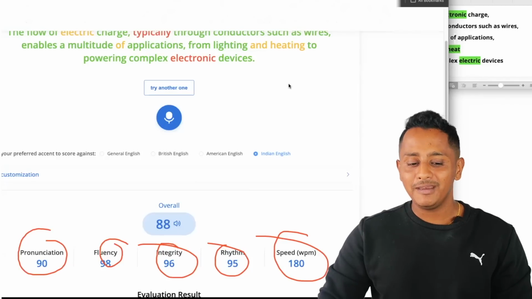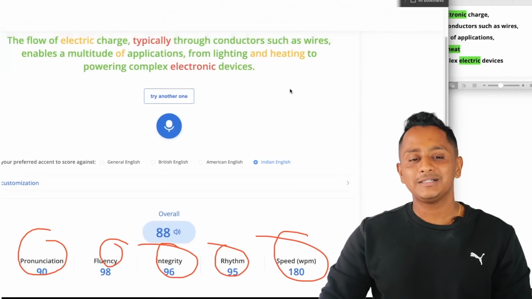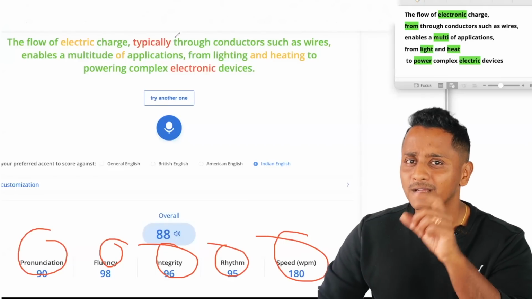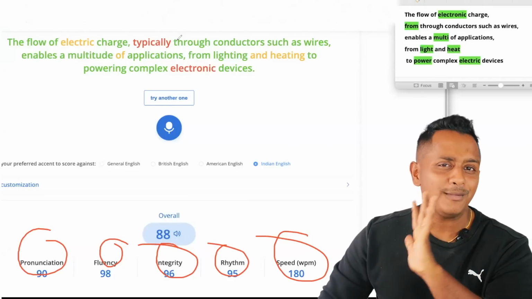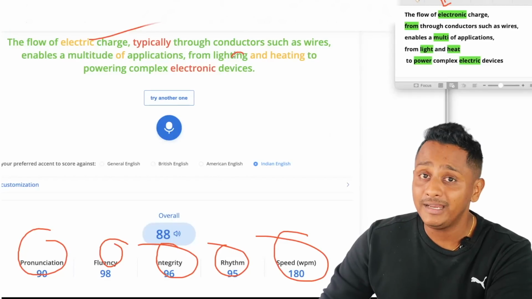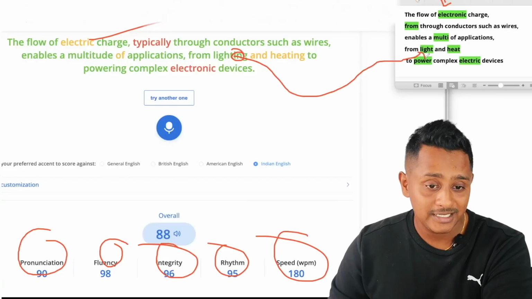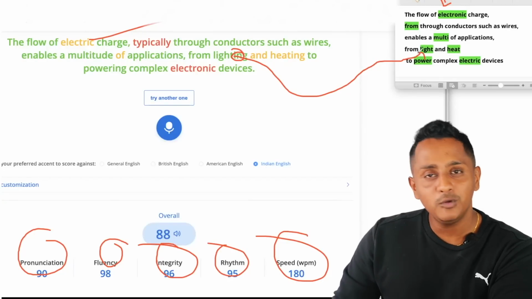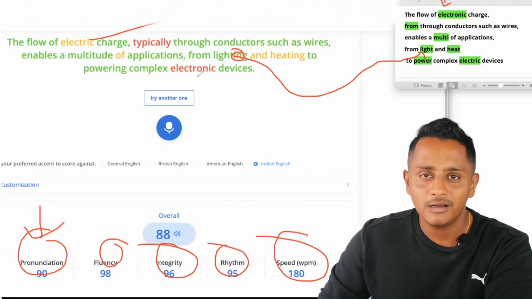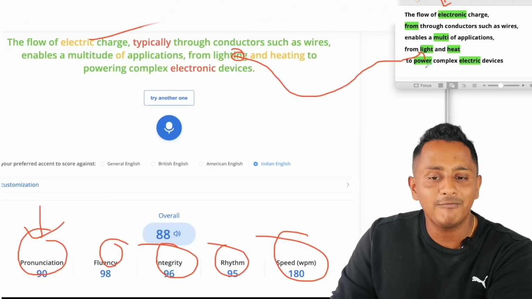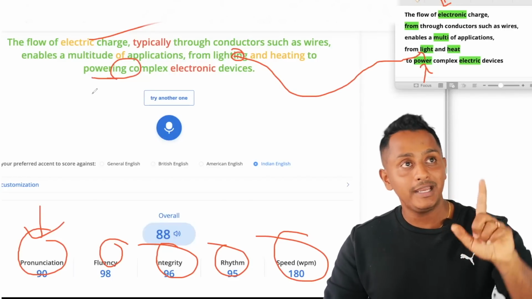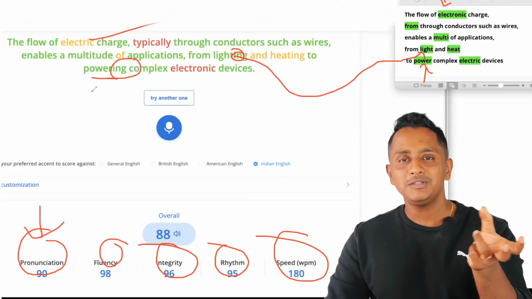Wahoo, this is the change. See, speed is perfect, integrity is perfect, rhythm is perfect, fluency is perfect, pronunciation is perfect. So what do we infer from this? The point is very simple. If you observe, I'm just speaking the last part or little bit here and there I'm modifying. Electric, electronic. If you see lighting, it is still taken because I spoke light. Lighting, light, and so few of the things it is still able to capture. As a result, pronunciation marks little has gone down. Most likely, I said power here, powering is there, but it is capturing it. For the word powering, if I say towering, then marks will go down, but I'm just speaking very close.